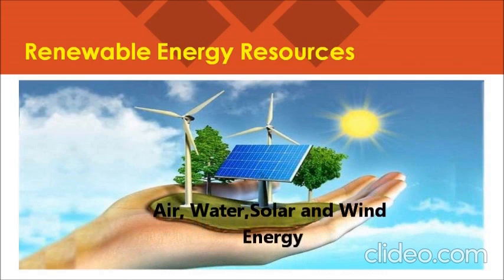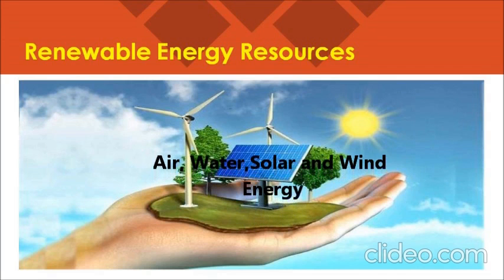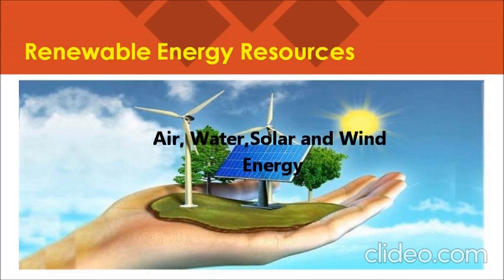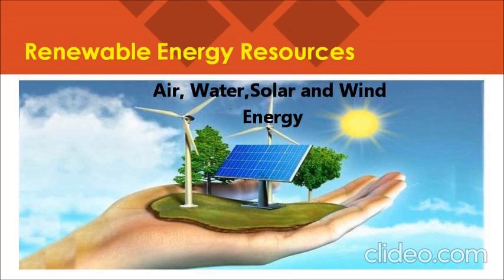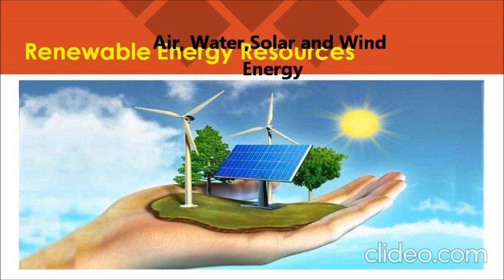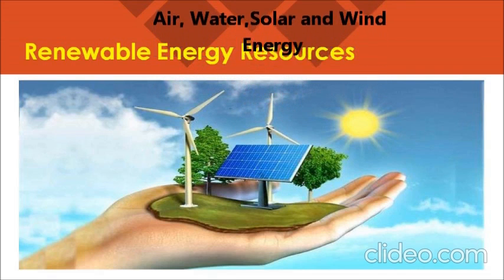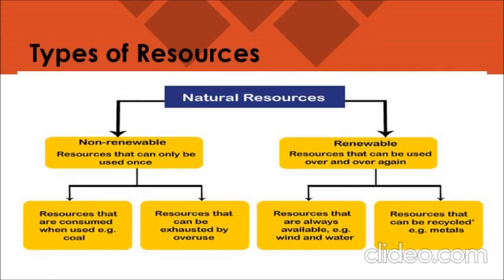Examples of such renewable resources are air and water, sun and wind energy, because they do not regrow. They are always being renewed. They move in cycles. They go from one place to another and often come back where they started again and again. So children, just remember, renewable resources means never-ending resources.